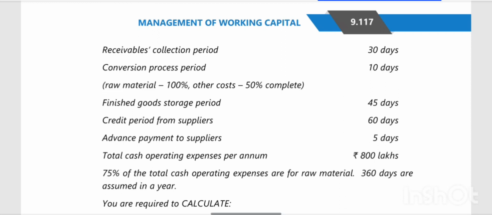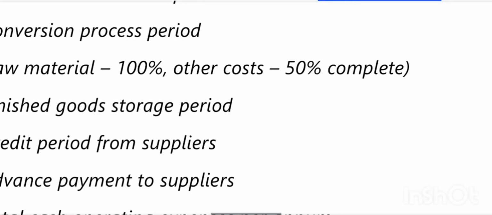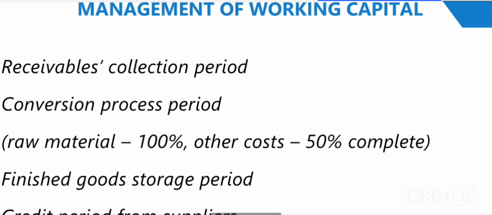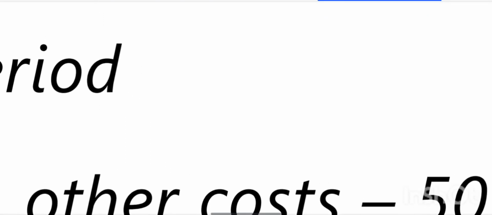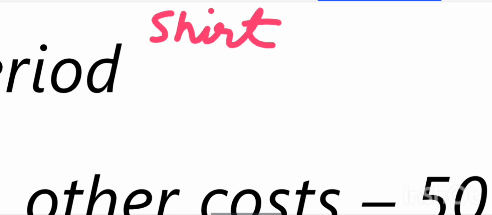In this, raw material is 100%, but other costs are 50% complete, which means conversion is WIP. Let me give you an example. Assume we have a shirt manufacturing company. To manufacture a shirt, we need cloth as a raw material, right?